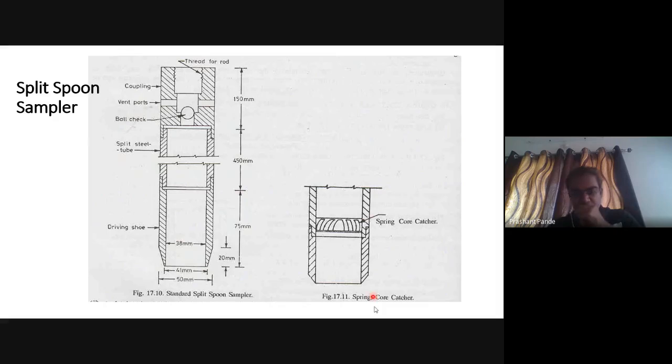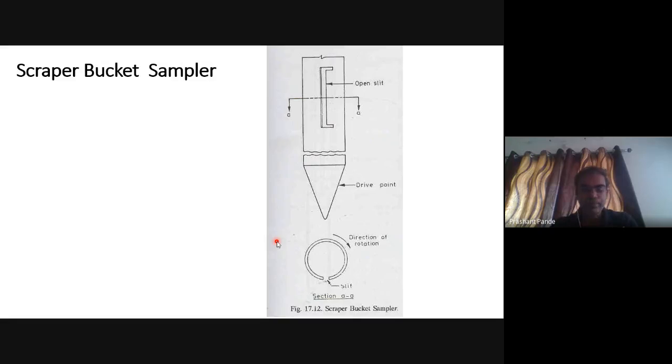This is a spring core catcher. Scraper bucket is another type of sampler, which is used for getting a sample with the help of an open slit available on the circumferential area. This is the slit through which the soil sample will get into the sampler.